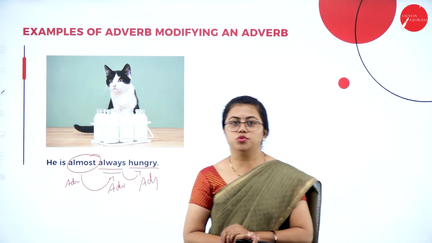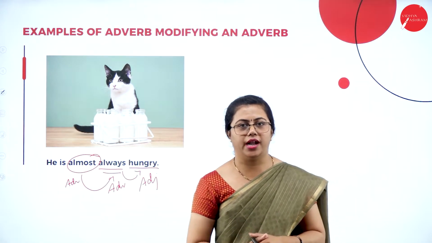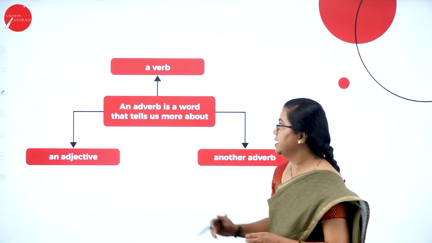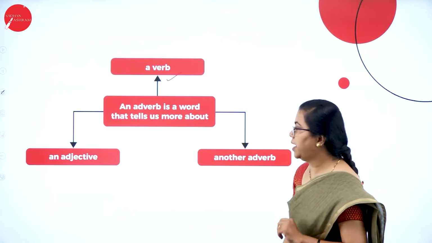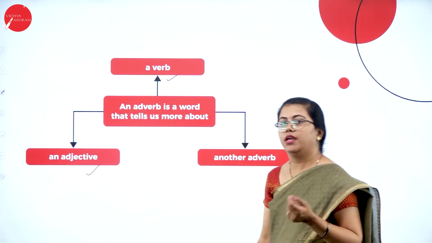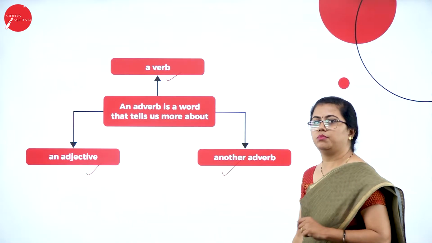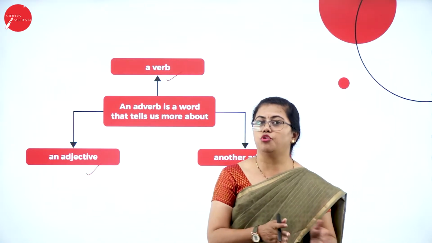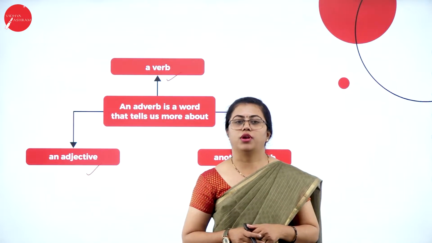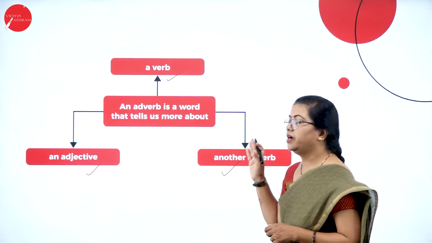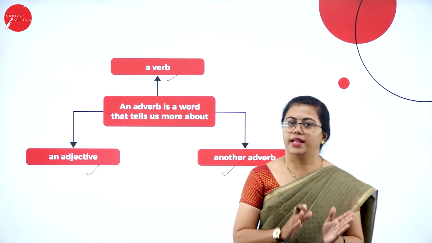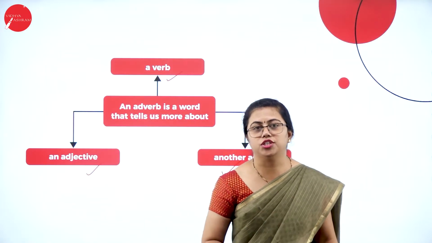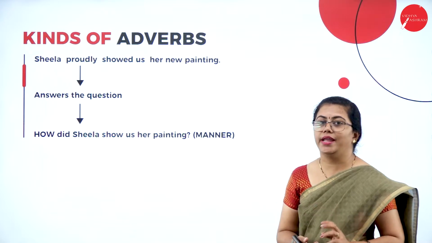So this is how you use adverbs in order to modify another adverb. So we have seen what is the work of an adverb now. The adverb modifies the verb in the first part, then it also modifies an adjective, it also modifies another adverb. So the work of an adverb is to tell more about a verb, it tells more about an adjective, it also tells a little more about another adverb. So this is the definition of an adverb. Fine. An adverb describes a verb, tells more about an adjective, as well as an adverb, is the definition of an adverb. So now let us move on to the kinds of adverbs.